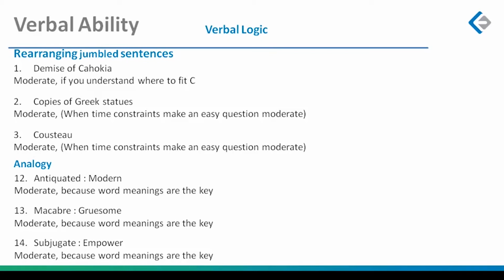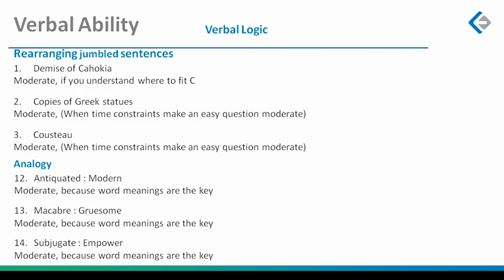So don't be surprised when you see, sir, ye to easy tha. I know it could have been easy, but let's keep it moderate. There's no harm in saying, oh, I got a moderate question correct, instead of saying, oh, it was an easy question and that's why I got it correct. So your demise of Kaho Kya, a moderate one. Again, all 3 of them were moderate. I've been very honest in saying it is only the time constraint that is actually making an easy question moderate for the second and the third parajumble.